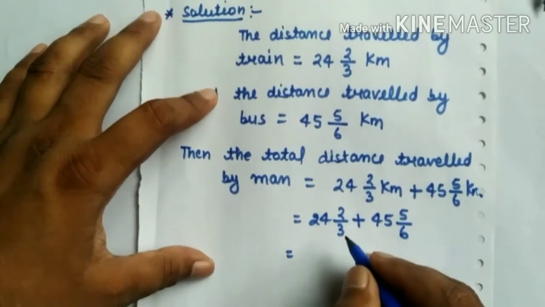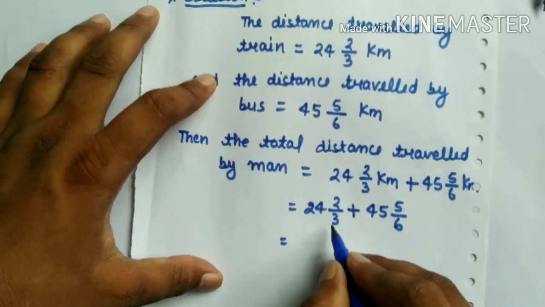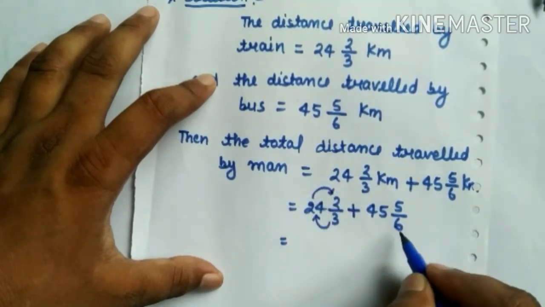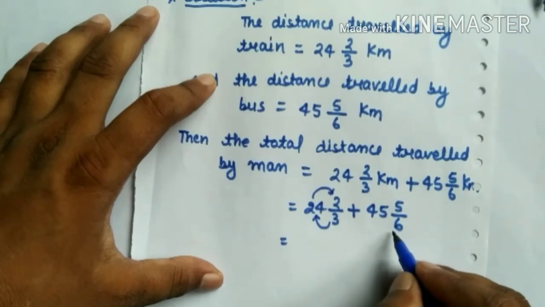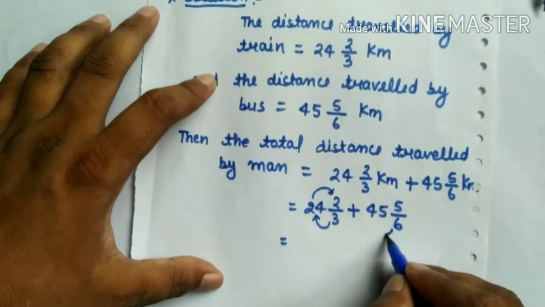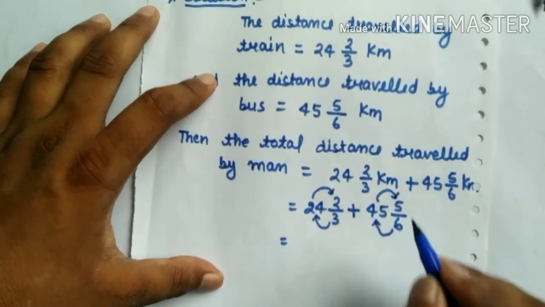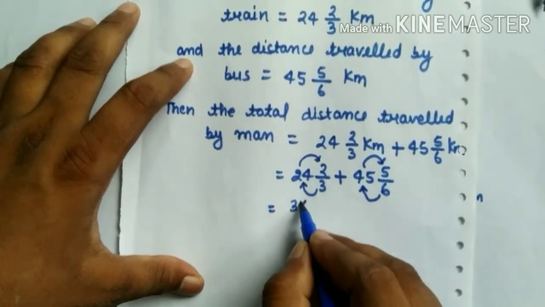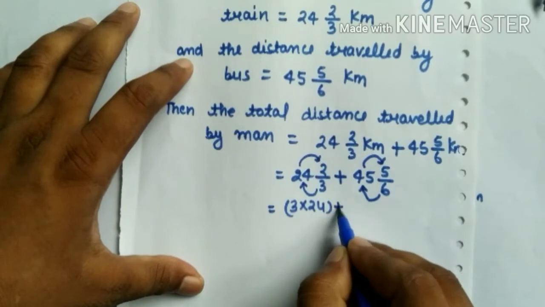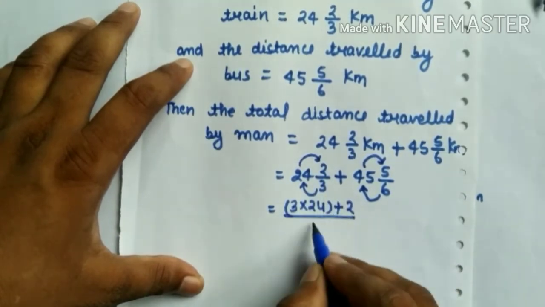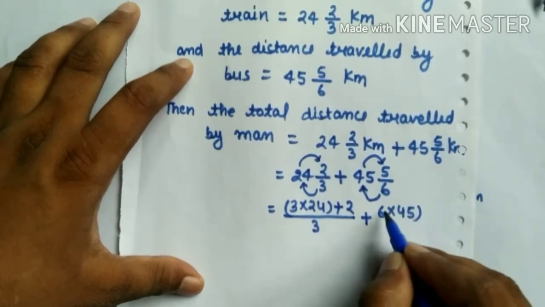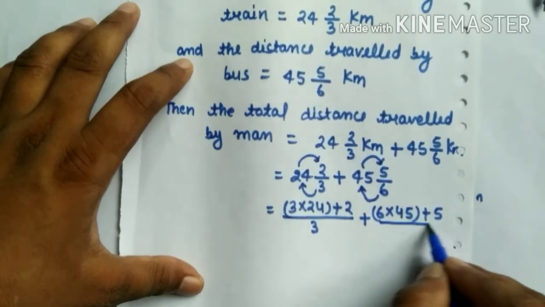Now let's start. We just multiply 3 times 24 and add 2. Similarly, we multiply 6 by 45 and add 5. Then we get (3 times 24 plus 2)/3 plus (6 times 45 plus 5)/6.